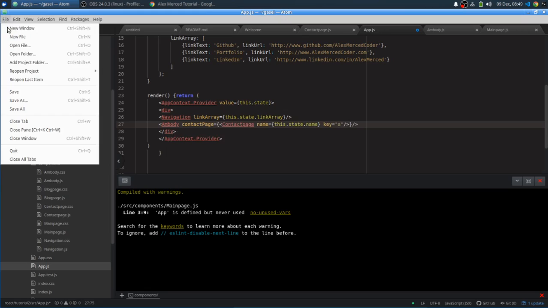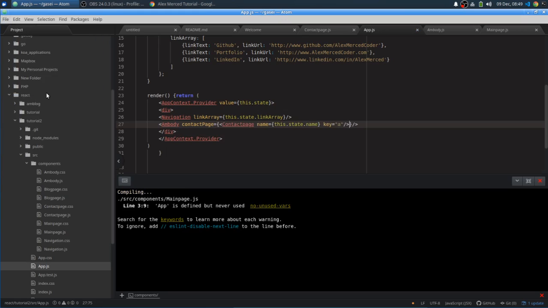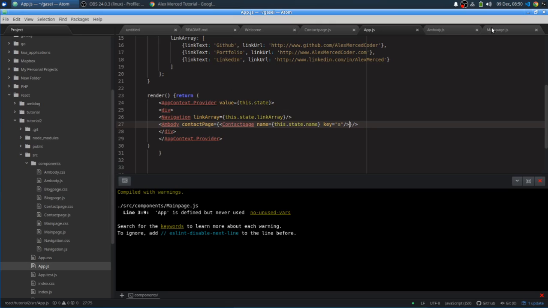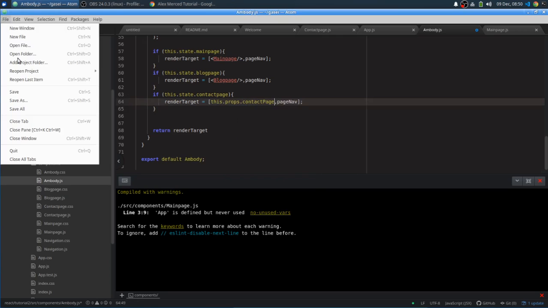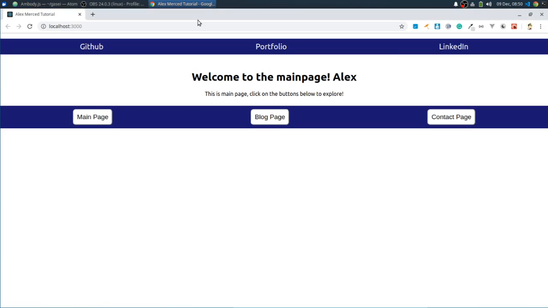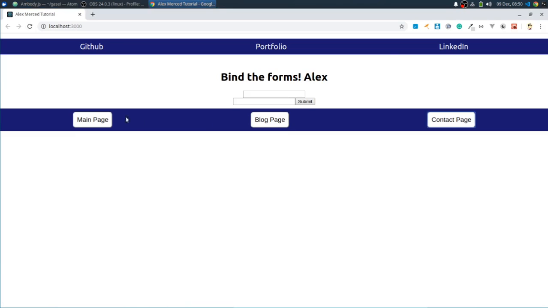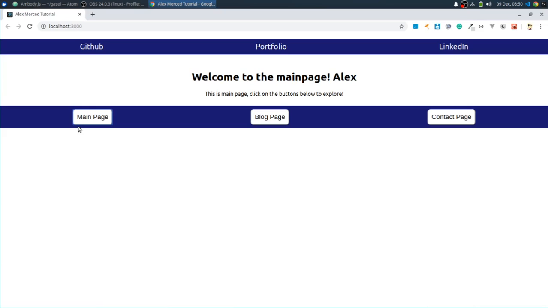I'm still passing down the element as a prop, but I'm using it a little differently. Now let me fix ambody, and instead of this.props.children, this will say this.props.contact page. And it should still give me the same thing. It's re-rendering contact page. Yep, still the same thing. So there are just different ways of passing information down from one component to the other.